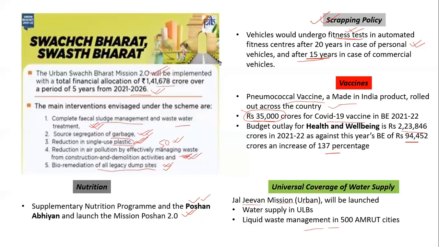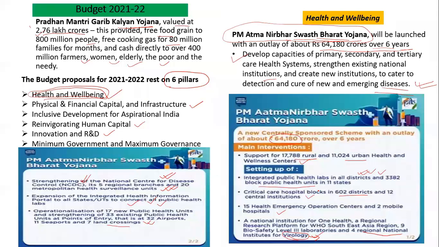So this is the first part of this whole presentation, and similarly, I'll take up the inclusive development for aspirational India in the second part. So the health and well-being portion is covered, whatever was presented in the budget. In the next video, I'll be taking up the inclusive development for aspirational India.